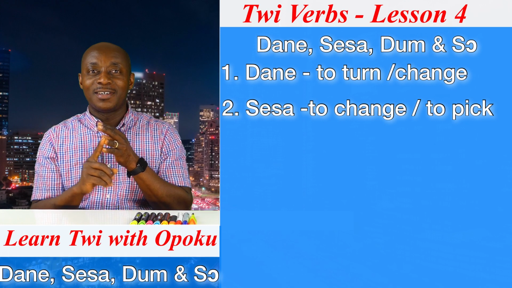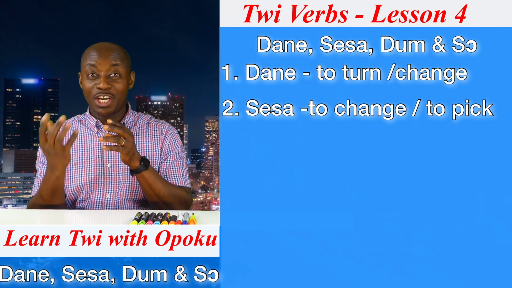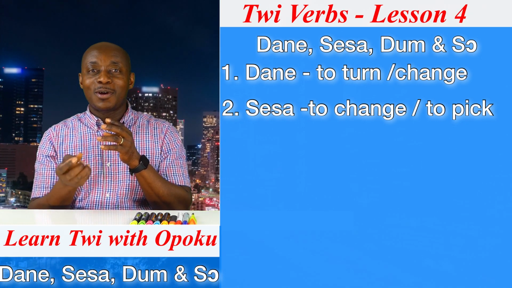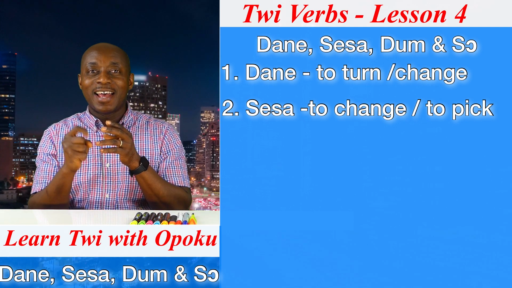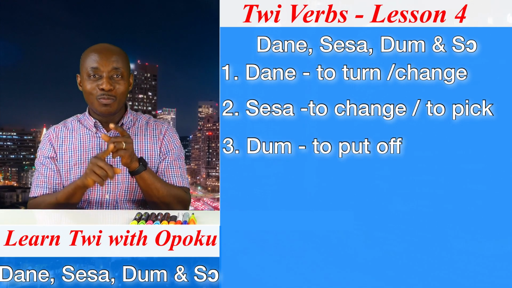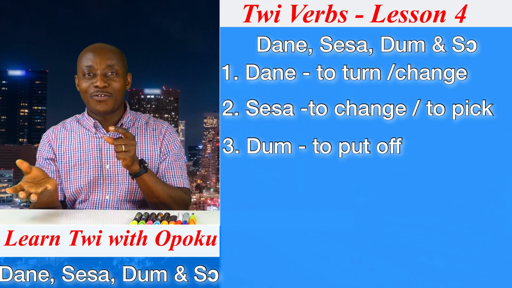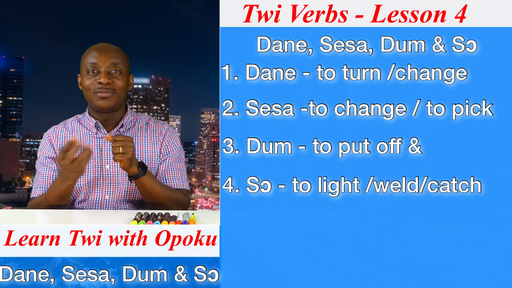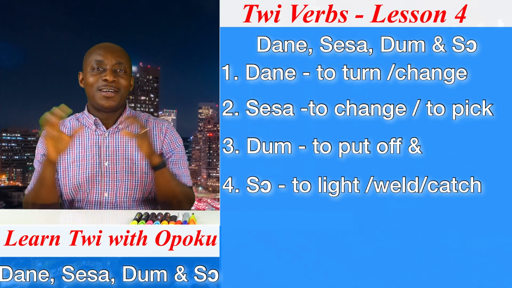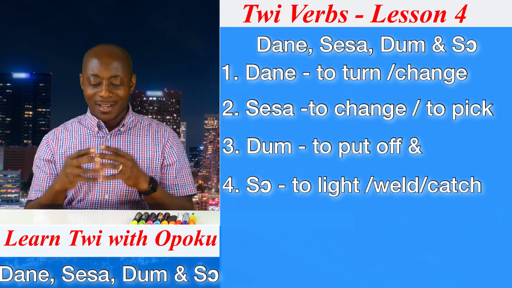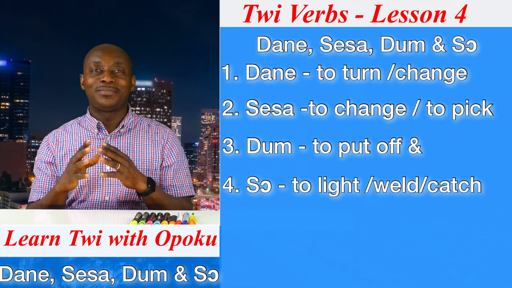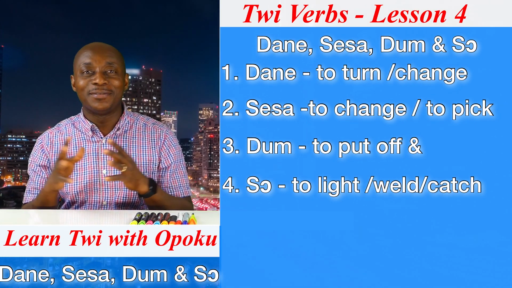Sesa, which also means what? To change or to pick. And then Dum, to put off, and So, to light up. So let's set the ball rolling, or let the show begin.